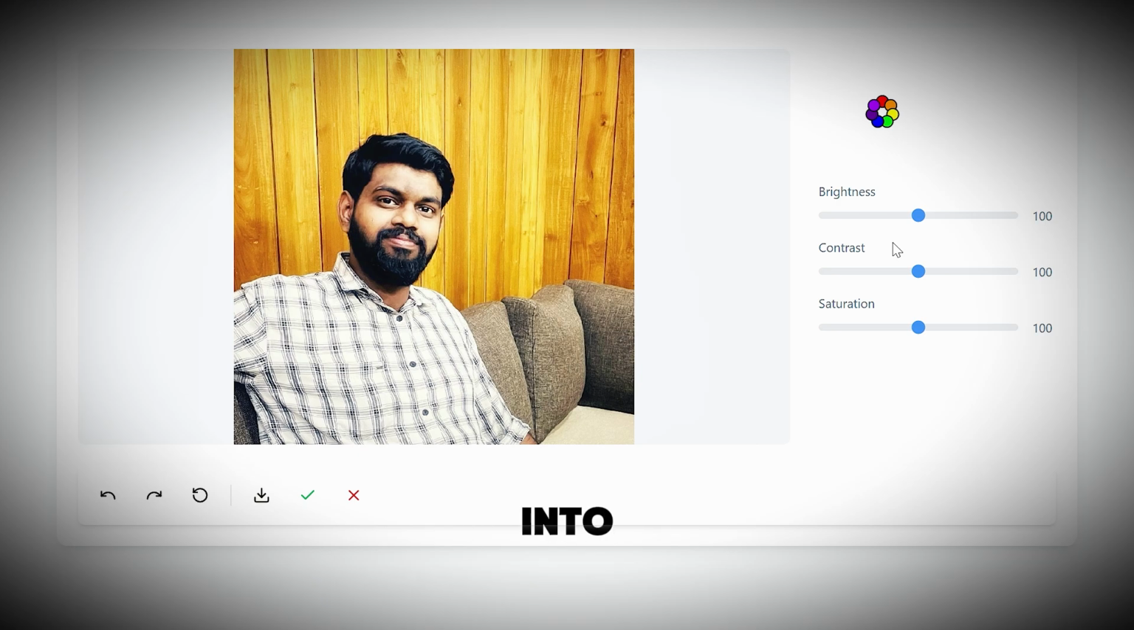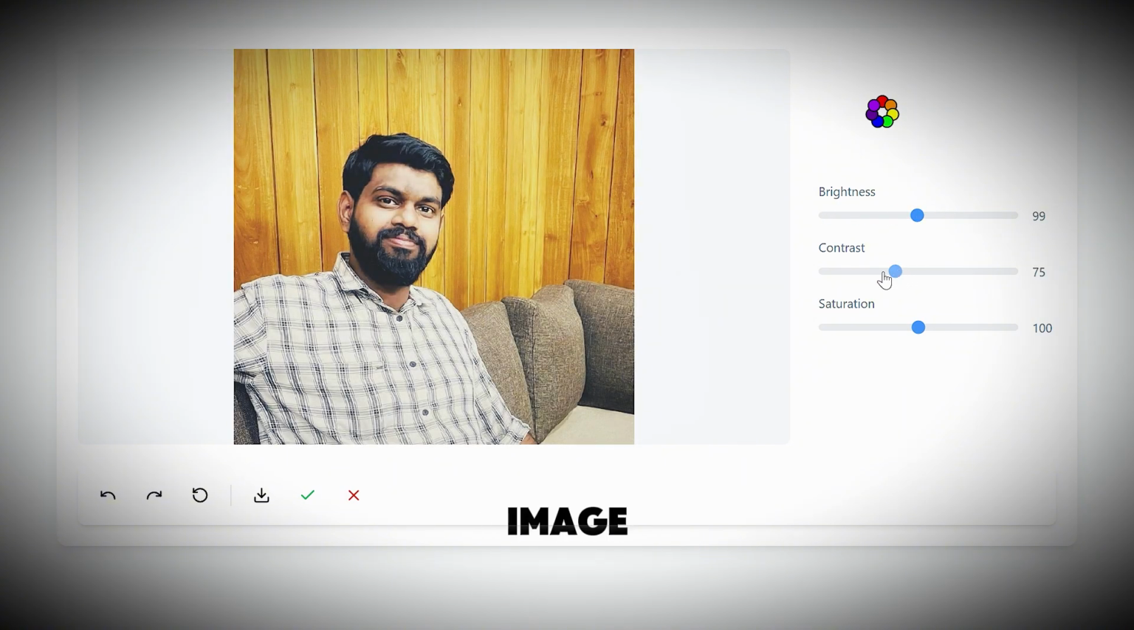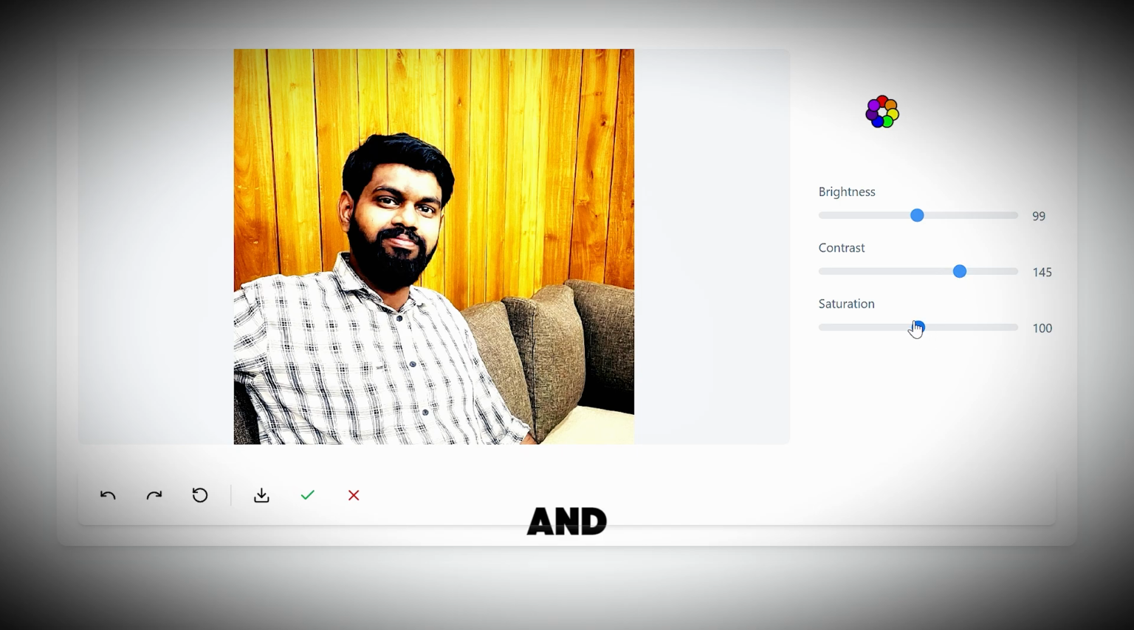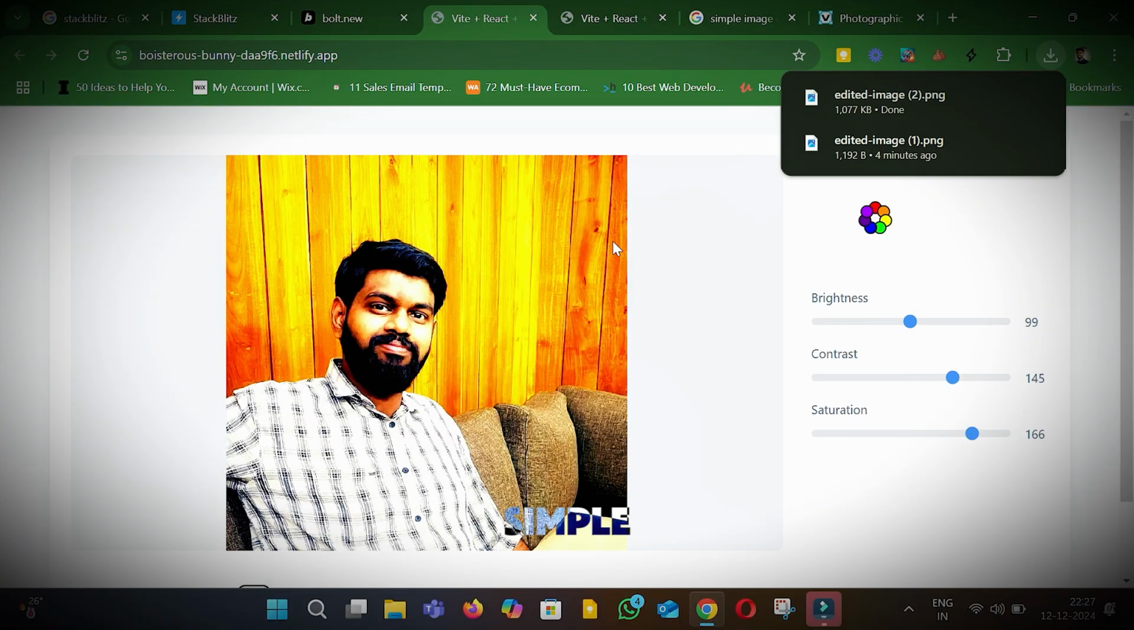Now let us get into editing the image. You see, as we toggle the editing bars, changes are being made to our image. And we can download our edited image by clicking here. Here is the downloaded image, and our app is working perfectly. This is a simple test app, only for demo purposes.